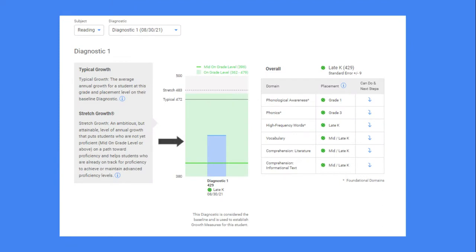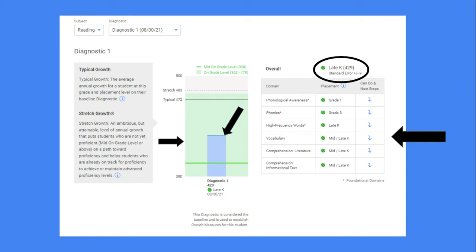The green shaded area represents the on grade level range for this grade and subject. The blue bar shows the student's score and placement level for the initial diagnostic. The diagnostic provides an overall score and equivalent grade level. The subject area is also broken down into domains, which are groups of related math and reading state standards. The report given at conferences will include can do and next steps for each of those domains.